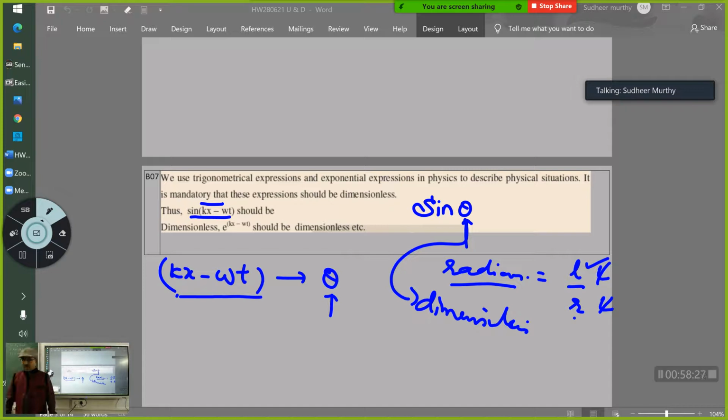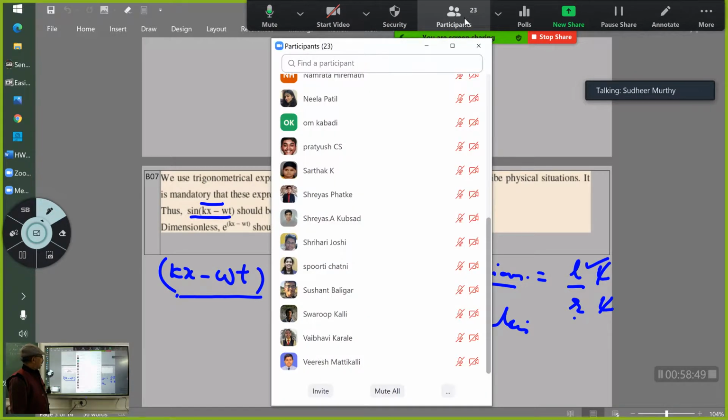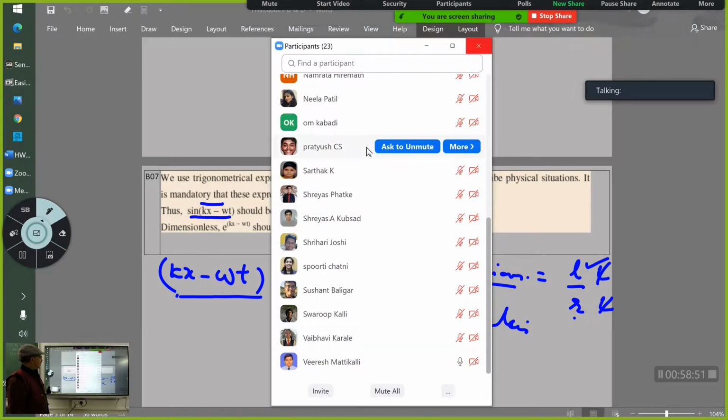Come on, students, participate. Explain. Express. Can I try? See, the same girl is trying. Who is this? Neela. No, somebody else. Come on, take this opportunity, everybody. There is some girl by name Disha. Wait a minute, Disha is already there. I think there is a girl by name Disha, correct? Is she there?